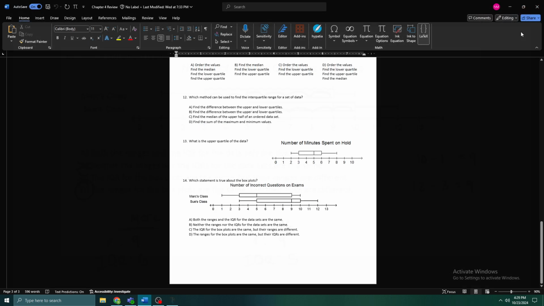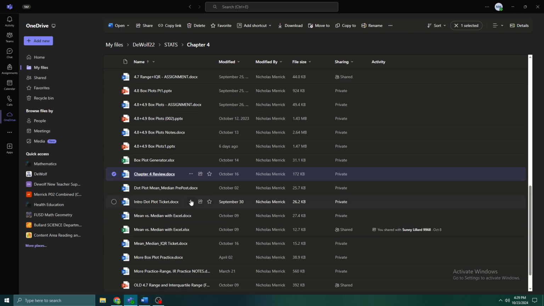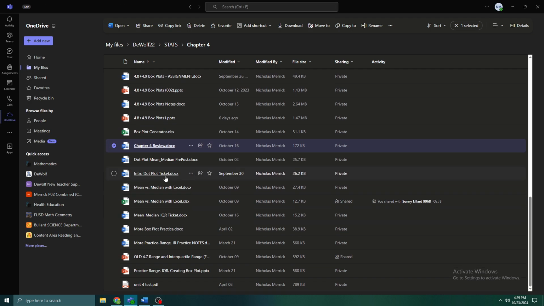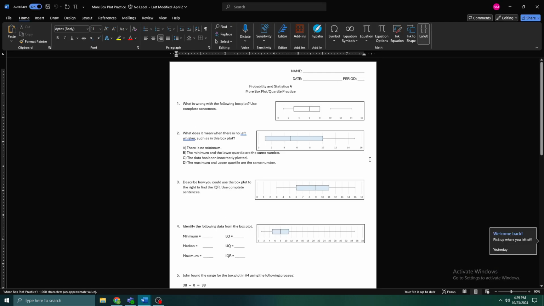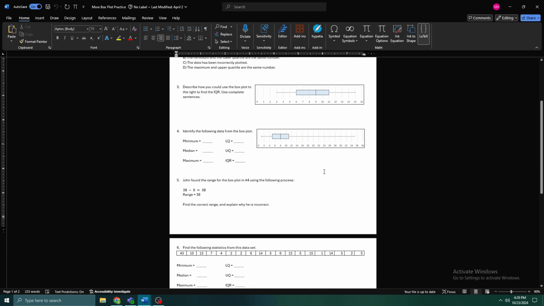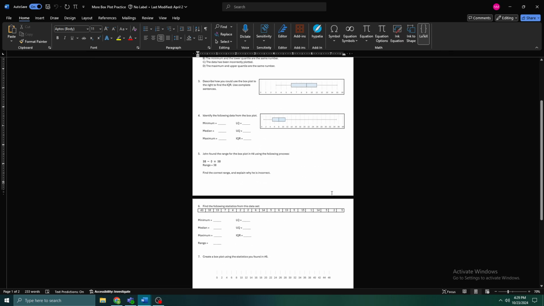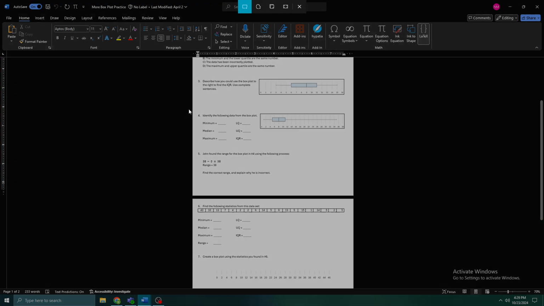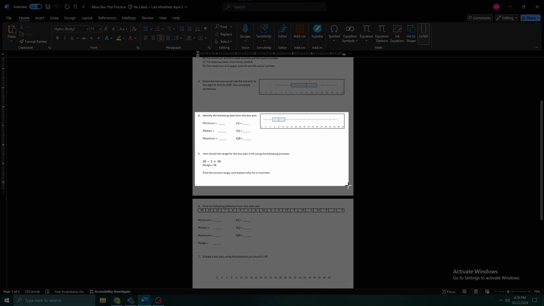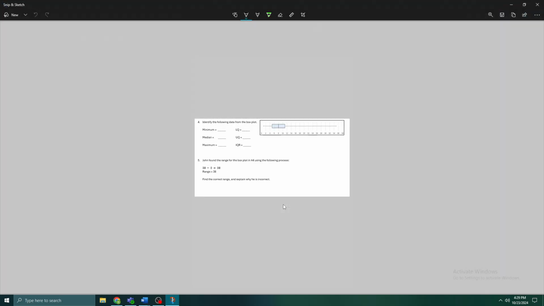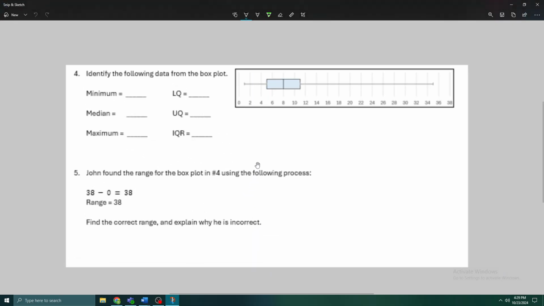Cool. Let me do one more thing about box plots. So just remember, oops, sorry, I didn't mean to do that. Just remember, it's so easy to find information off of a box plot. It's so easy. Look how simple this is.